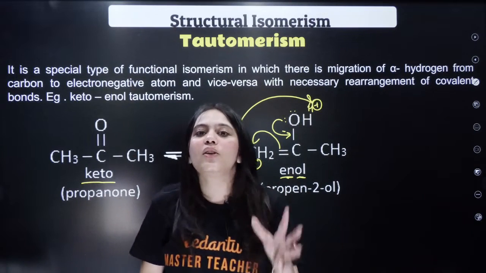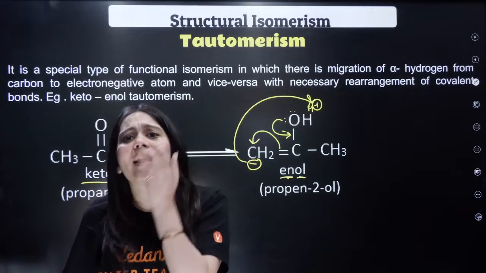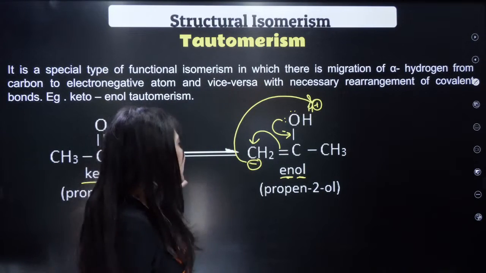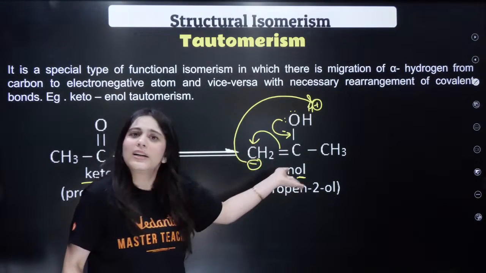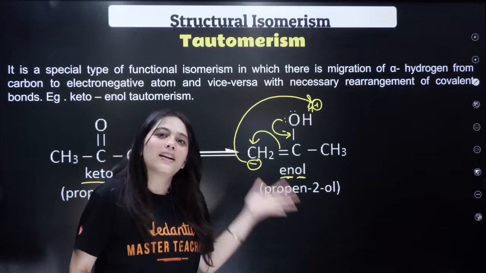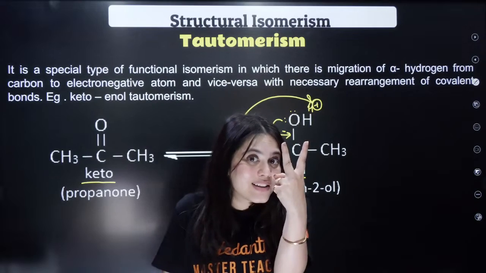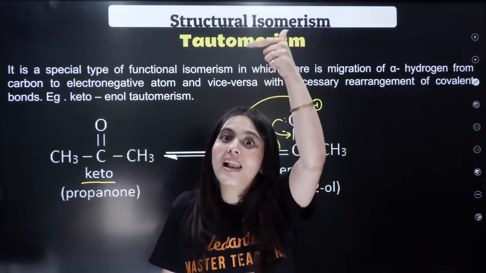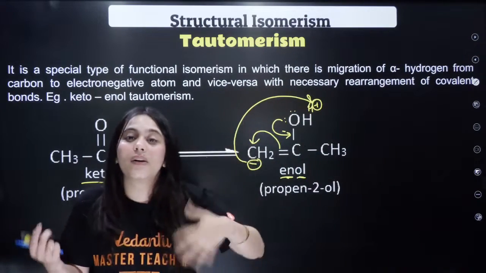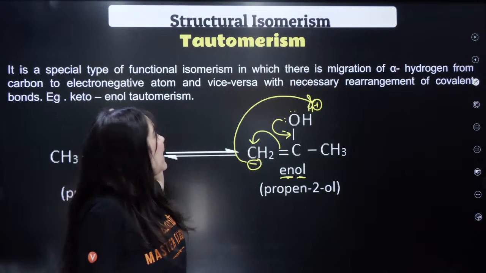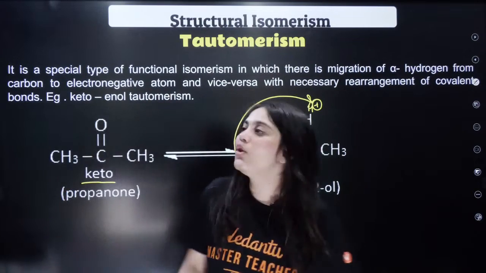So this is keto-enol tautomerism, nothing. It is another form of resonance only. As you can see, I'm doing nothing. I'm making a resonating structure, right? So this is another form of resonance, but because this is between two functional groups, alcohol and ketone, hence it has got a different name to it called keto-enol tautomerism.